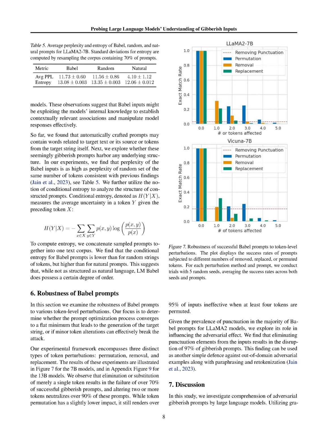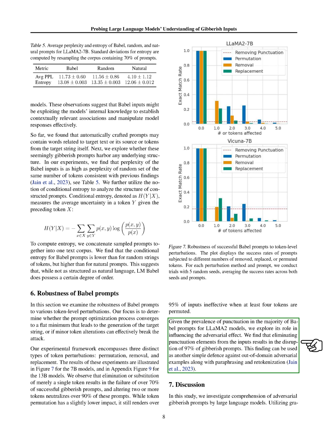Additionally, we explore the structure of Babel prompts, finding that they may contain trigger words related to the target text, exploit the model's internal knowledge, and possess a certain degree of order indicated by lower conditional entropy compared to random strings of tokens but higher than natural prompts.